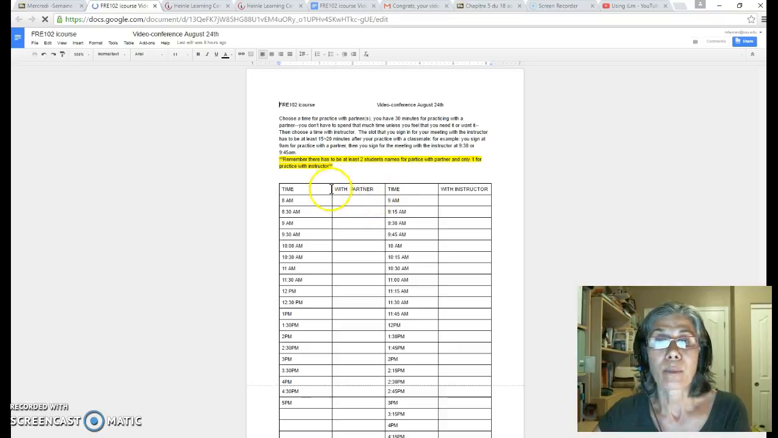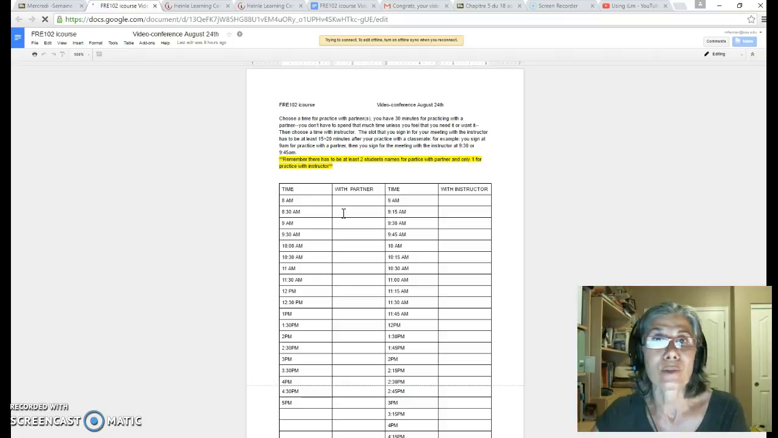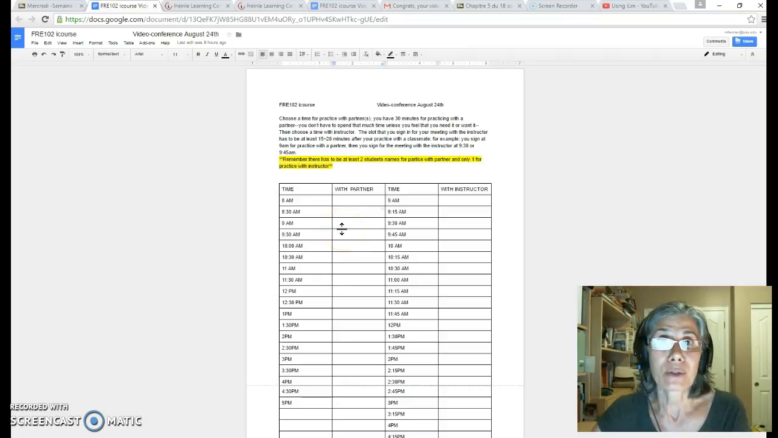So let's say you make an appointment with a partner. Let's say you're going to register at 8:30, okay? So you're probably going to plan to work at least 10 to 15 minutes. You have up to 30 minutes to practice with a partner. And then after, you'll be done by 9, and then after that, okay, you make an appointment with me, 9:15, 9:30, 9:45, okay? Your appointment is 10 minutes with me.